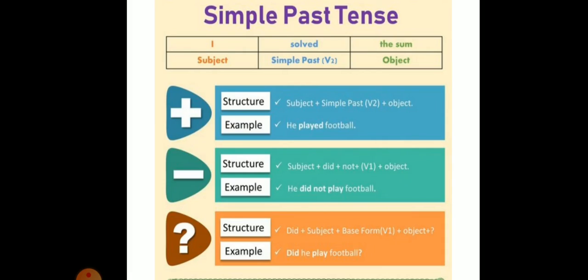For interrogative, the structure would be did plus subject plus base form. Base form means root form of verb, that is verb first form, plus object plus question mark. Did he play football? Question mark. So it's mandatory to put a question mark while framing interrogative sentences.